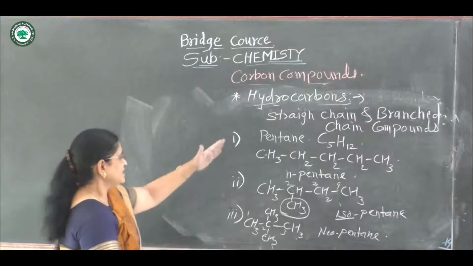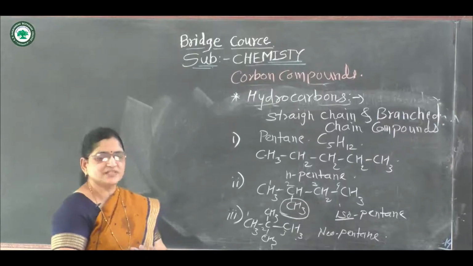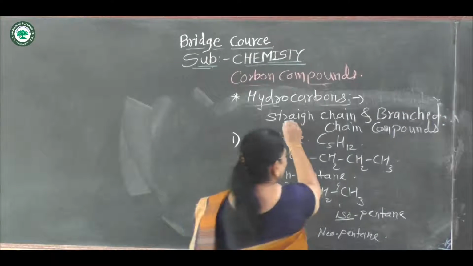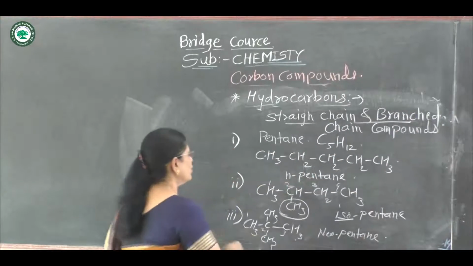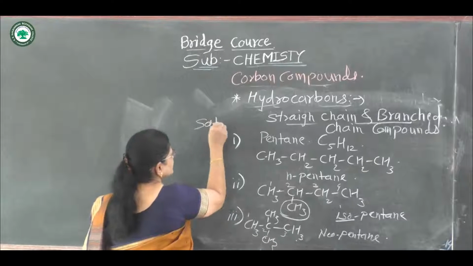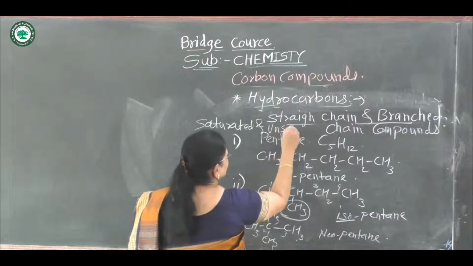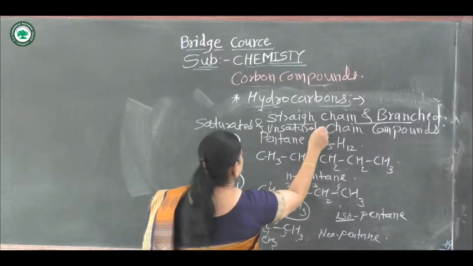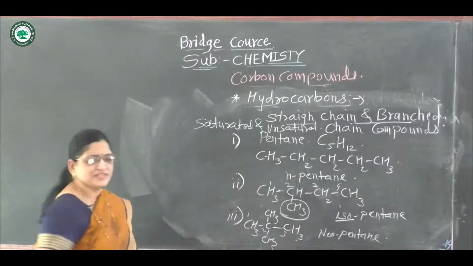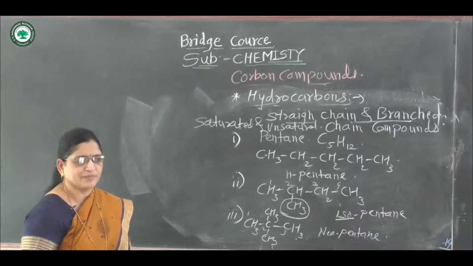In this way, these are all saturated hydrocarbons. The straight chain and branched chain compounds can also be saturated and unsaturated. All these three examples are saturated hydrocarbons.